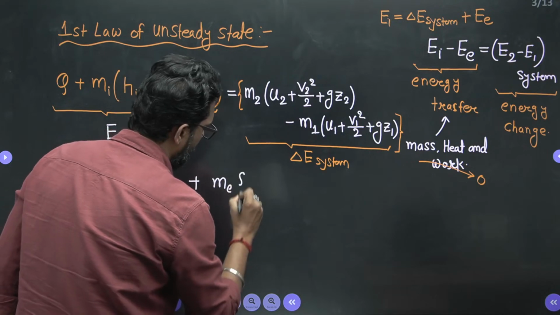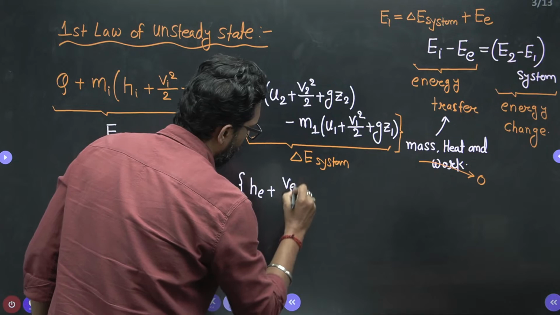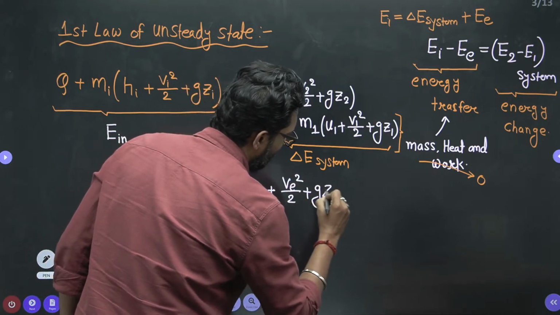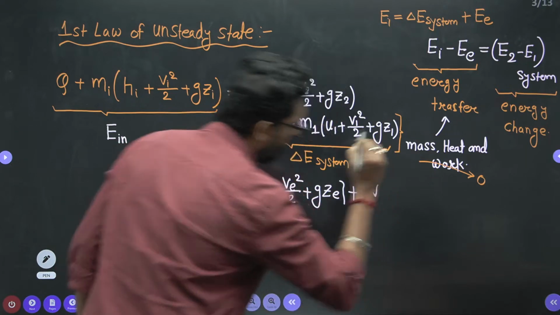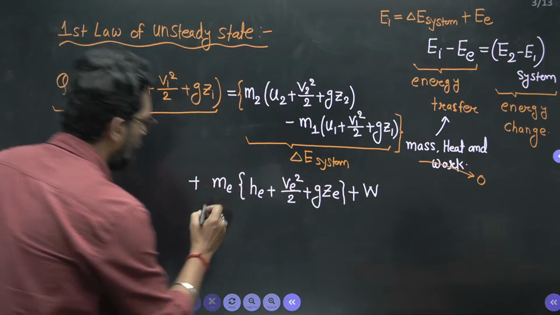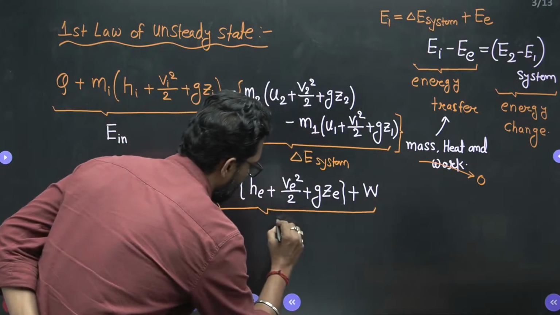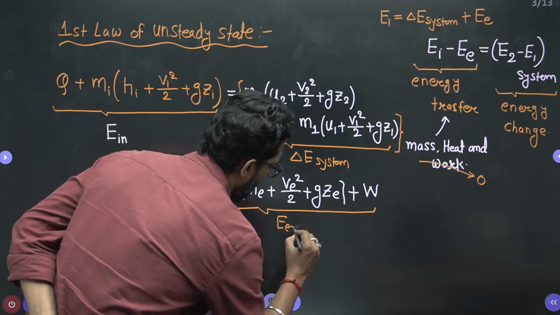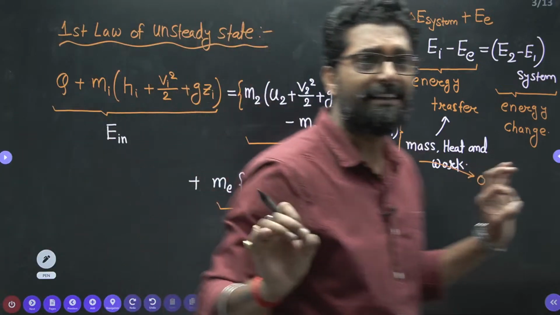M exit times H exit plus V exit squared by 2 plus gZ exit, and plus work, in the form of shaft. So this is your energy exit. So this is the conservation of energy. That is a very simple thing.